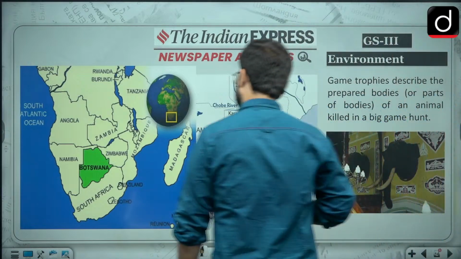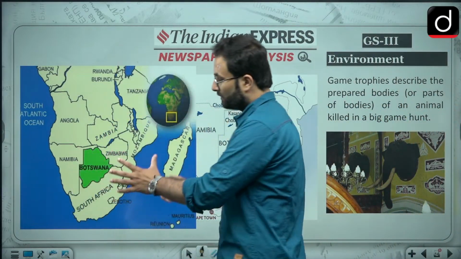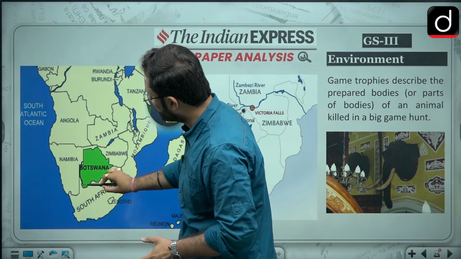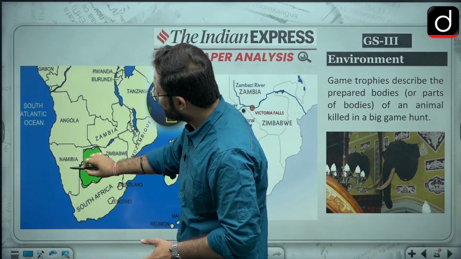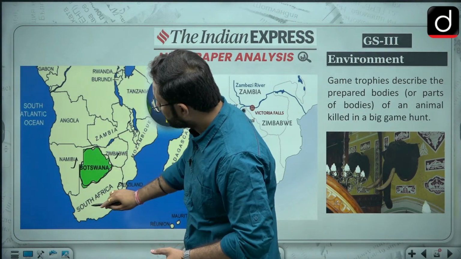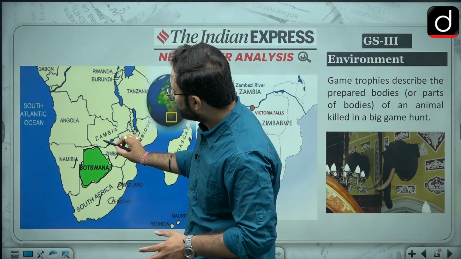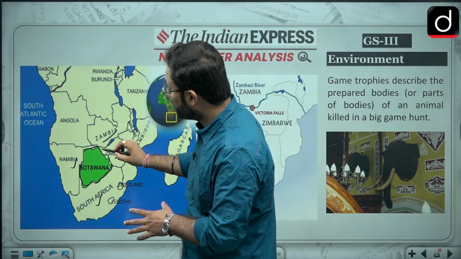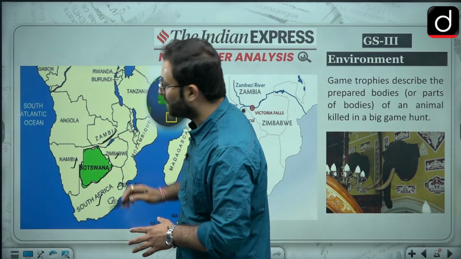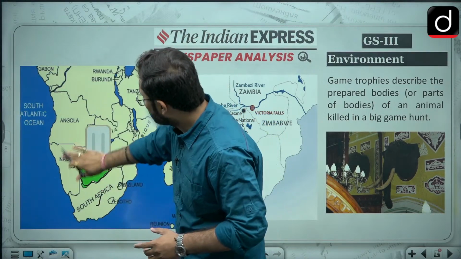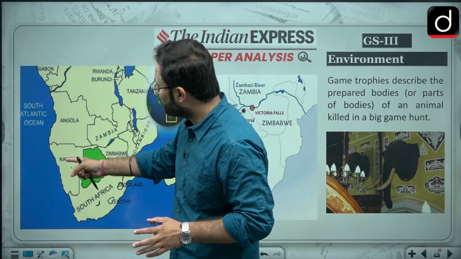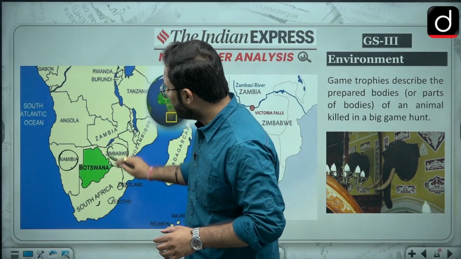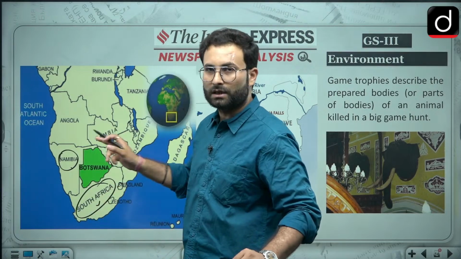This is the location of Botswana in the southern part of Africa. Here you can see this is Botswana. It has boundaries with Namibia, then it has Zimbabwe and South Africa. Please check if it has a boundary with Namibia or not, but I think it does not have a boundary with Namibia over here, it has Zimbabwe and South Africa. So please go and check it.